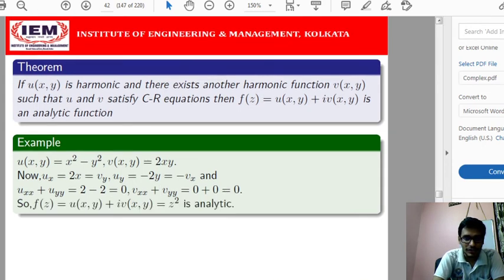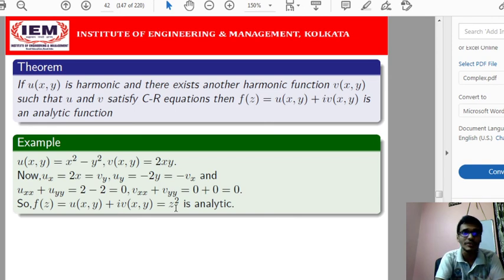So we know that if we combine u(x,y) plus i v(x,y), that is x square minus y square plus i into 2xy, this gives us the function z square in terms of z. If I substitute x plus iy equals z, then u plus iv will give us z square. Already we have shown that f(z) equals z square is a function which is differentiable everywhere, so it is an entire function.